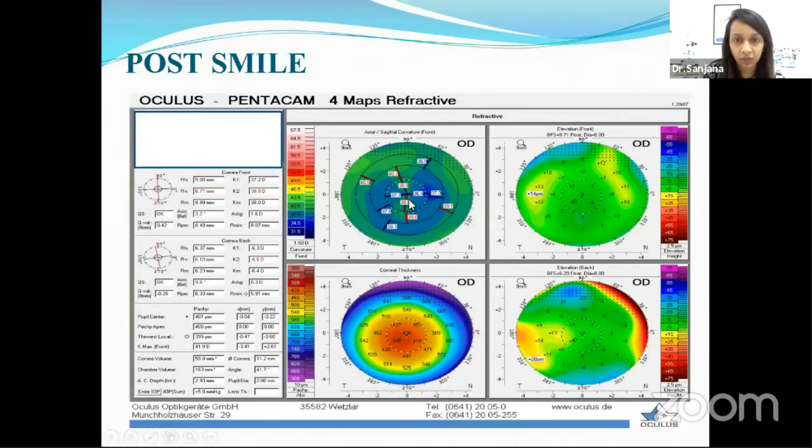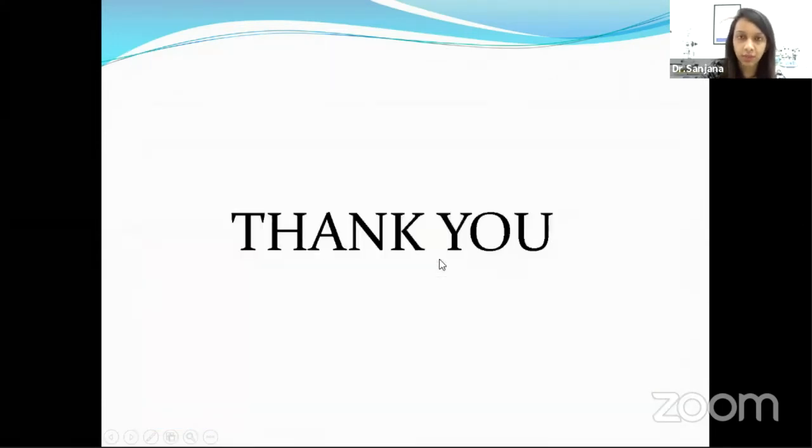And we also have another one, which is a case of post-SMILE. Again, we do see a very good central flattening here with the K values on the lesser side and a decrease in the pachymetry. So these are some of the basic scans and the basics of the interpretation of the Pentacam. So here I would like to end my talk. If we have any questions or inquiries, we can take it forward.